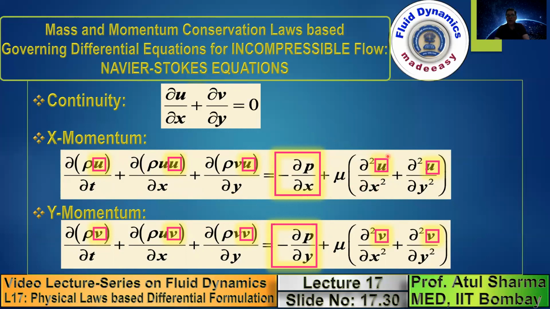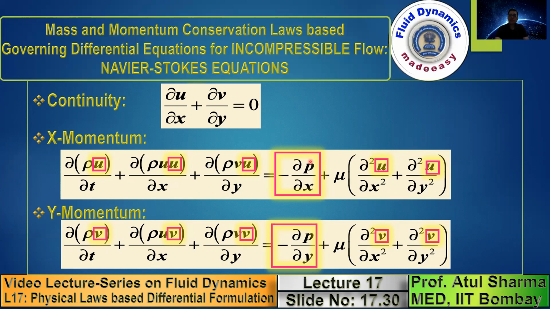And since you have a double derivative in space, if you are solving a 2D problem in a Cartesian coordinate system, like flow in a square box, then you need boundary conditions at x equals 0, x equals L, y equals 0 and y equals h, where L is the length of the flow region and h is the height of the flow region. So note that you need boundary conditions all over the boundary, and you need an initial condition to finally get an analytical solution for these governing differential equations.